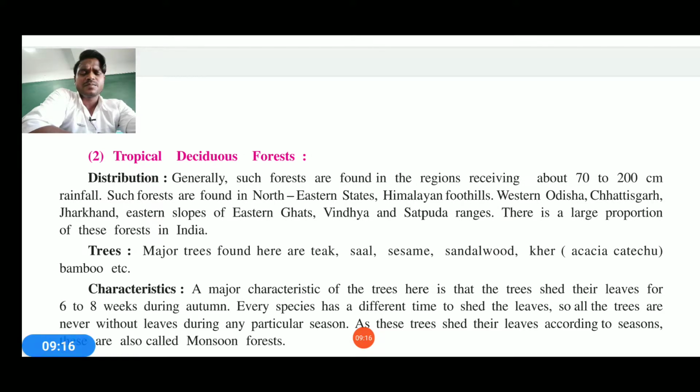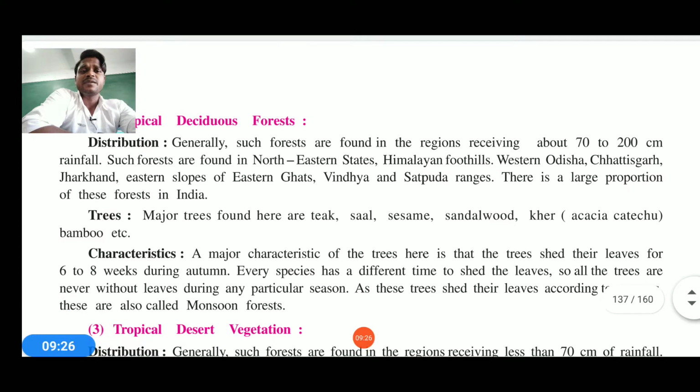There is a large proportion of these kinds of tropical deciduous forest, and trees like sesame, teak, sal, sandalwood, khair, acacia, catechu, bamboo, etc. can be seen here. Their characteristic is that they shed their leaves for 6 to 8 weeks, alternating. It means that whenever you go there, you will not find all the trees releasing their leaves. You will always see the trees full of leaves, and the whole forest looks evergreen. So there is never a leafless drying season. Every time you'll find leaves.